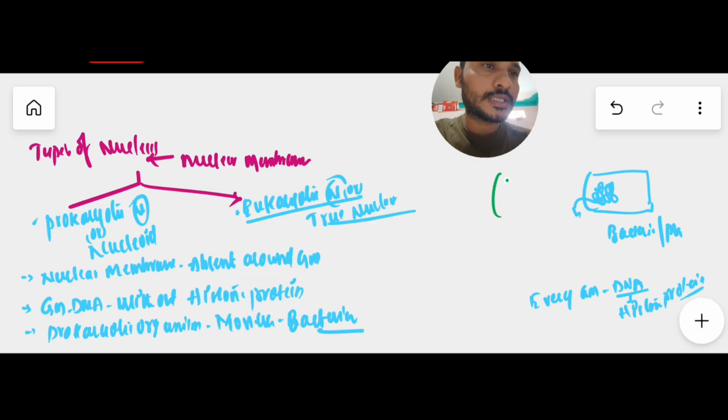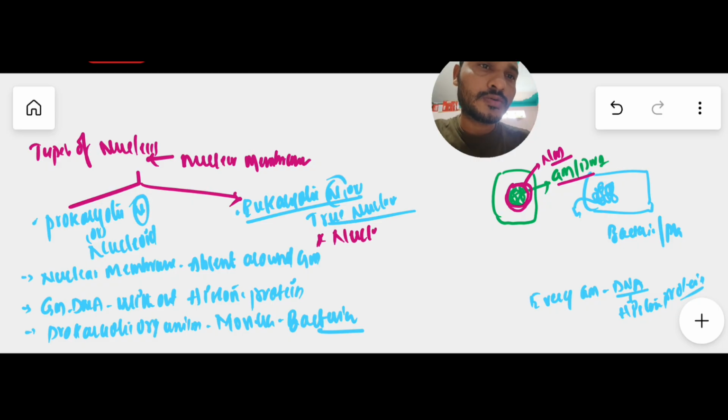For example, it is a cell, and every cell has genetic material in the form of DNA. So this is the genetic material, that is DNA. And this DNA is surrounded by a nuclear membrane, a double membrane, like this. See, this is the nuclear membrane. So this nuclear membrane is present around this genetic material, or DNA. Such a nucleus is called a eukaryotic nucleus. So here I am writing: nuclear membrane is present around genetic material, that is DNA.